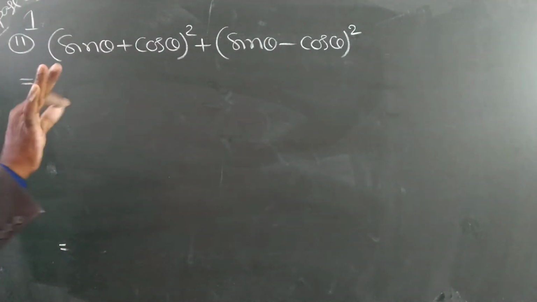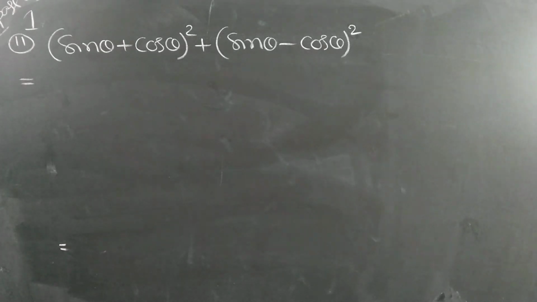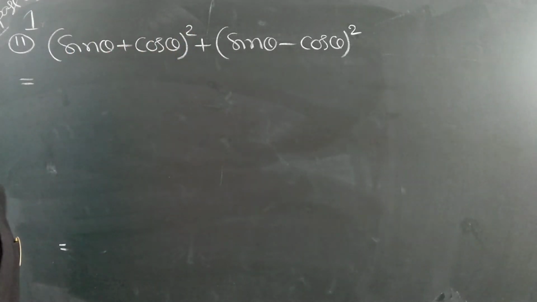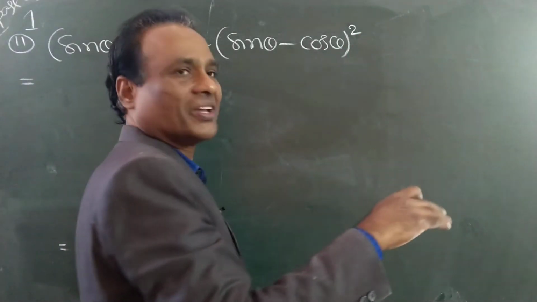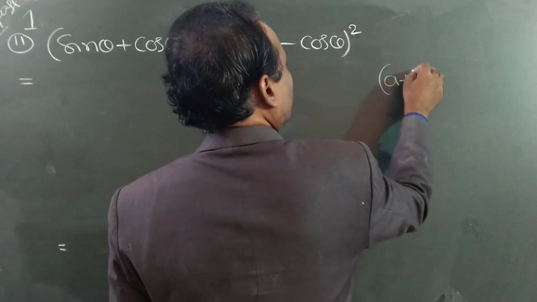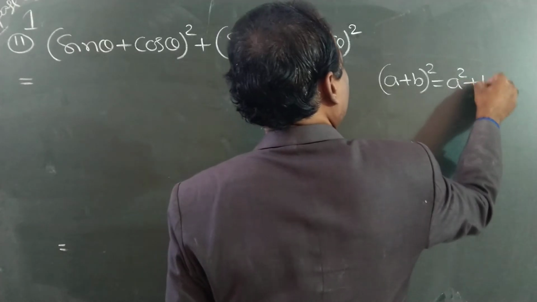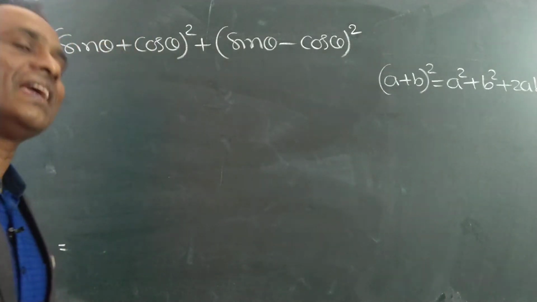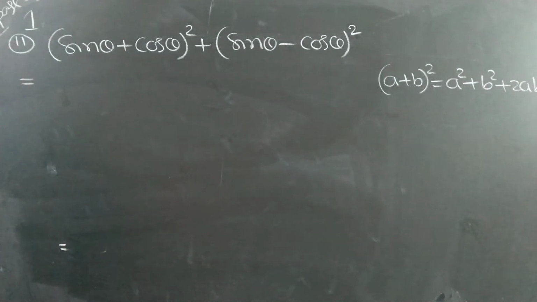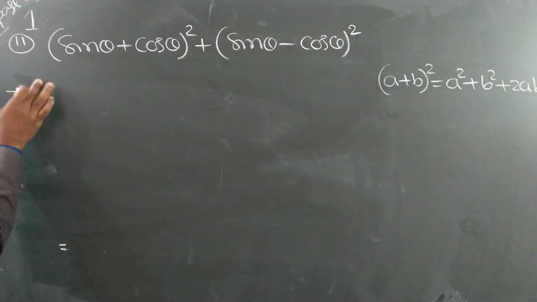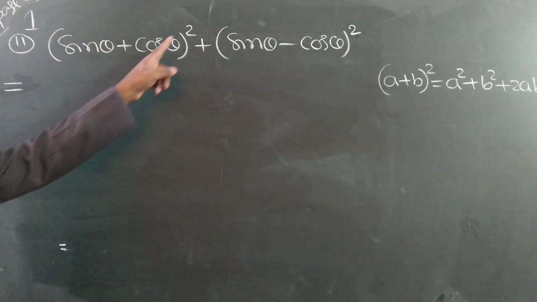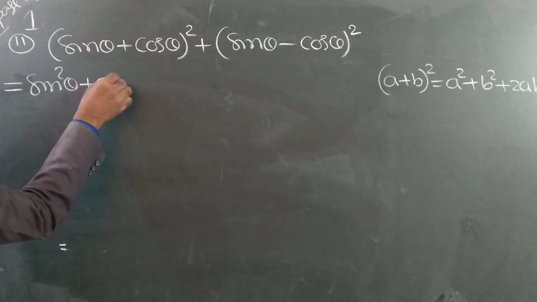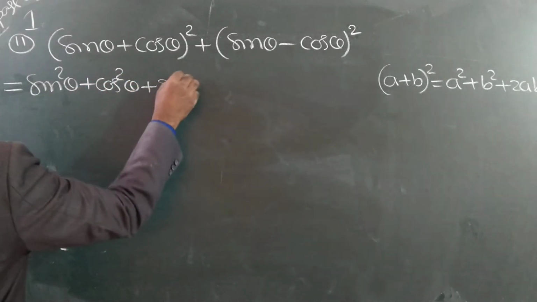See here, this is a simple problem. This is simple only, no confusion. Just a plus b whole square formula, a minus b whole square formula. Expand it. A square plus b square plus 2ab. A minus b whole square is a square plus b square minus 2ab. Apply the formula. A plus b whole square. See the formula. What is it? A square plus b square plus 2ab.